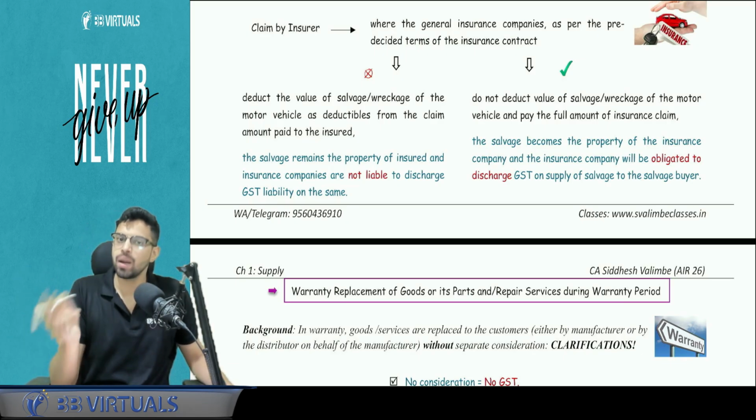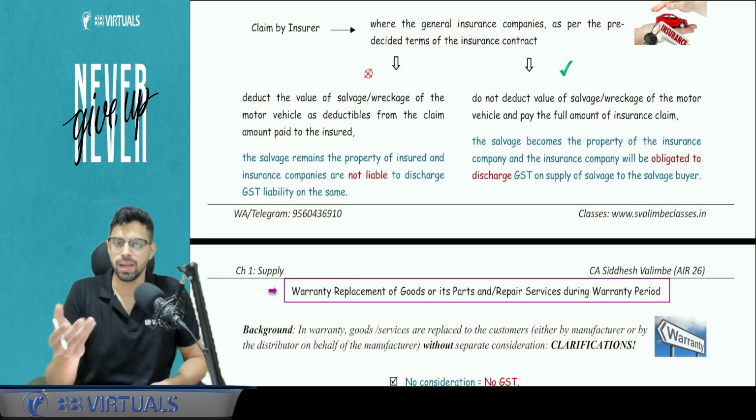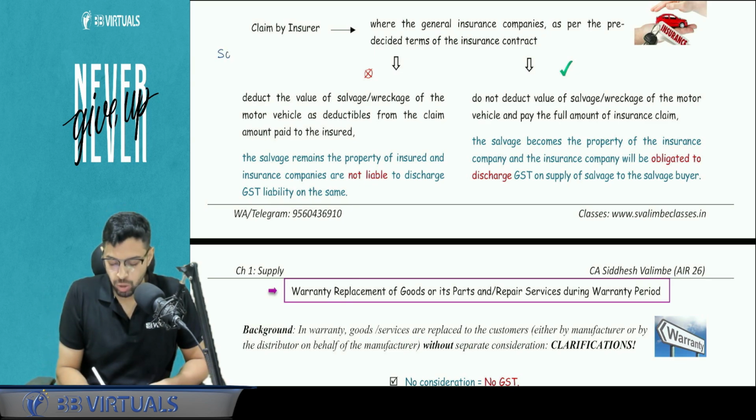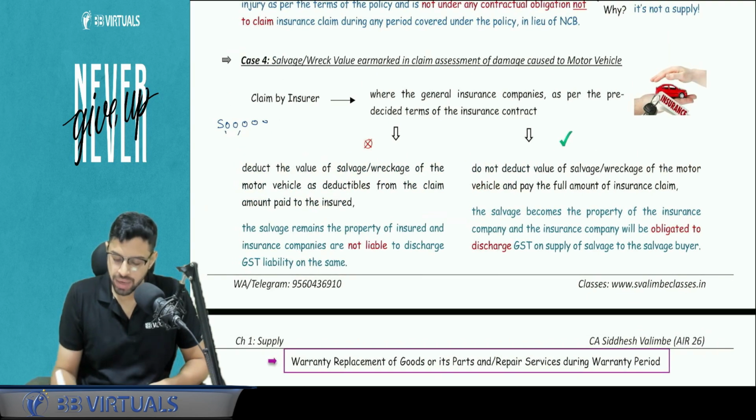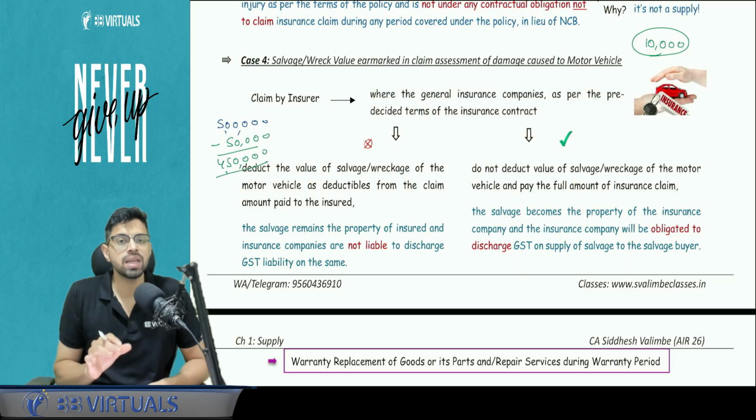Now, because I had a policy from Reliance General Insurance, I filed a claim. Now let's say the claim was 5 lakh rupees. Yes, and let's say the break value that I took in my example, for simplification, I will take that as 10,000 rupees. So salvage value is 10,000. Now suppose the insurance company deducts 50,000 from it and pays me 4,50,000. What is the implication? What does this mean in reality?